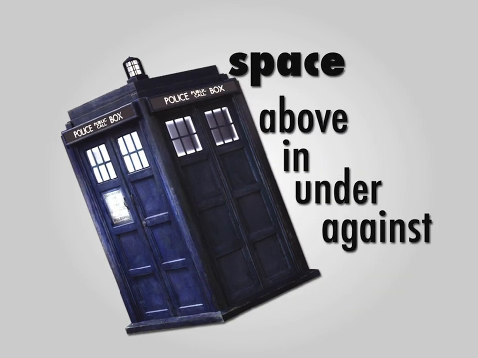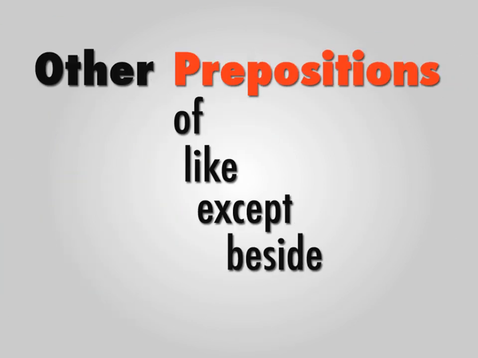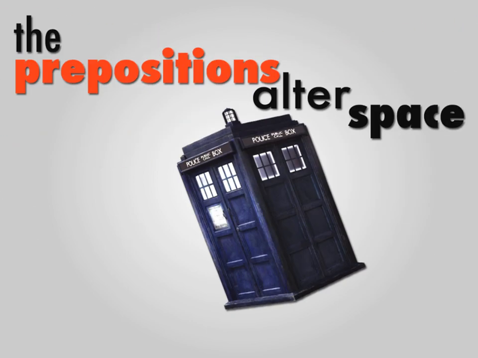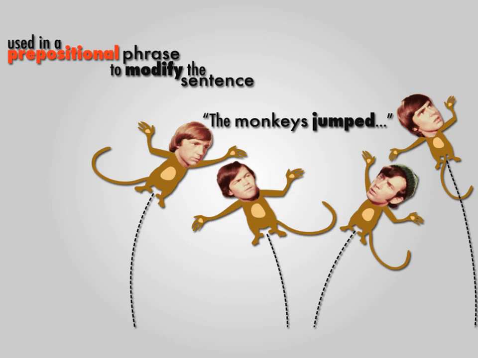In the space category, there is above, in, under, against. In the time category, there's after, by, during, until. Other prepositions include of, like, except, and beside. In the example shown here, the prepositions alter space. The prepositions shown here are used in a prepositional phrase to modify the sentence, the monkeys jumped.